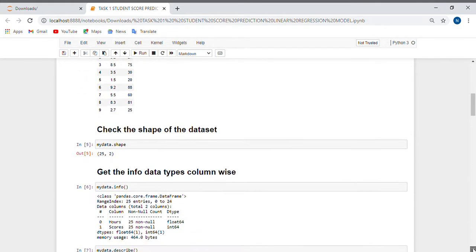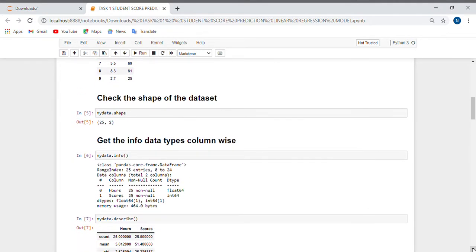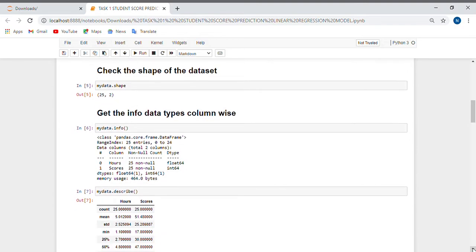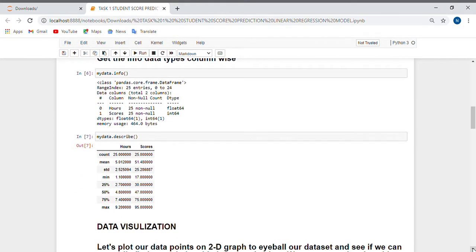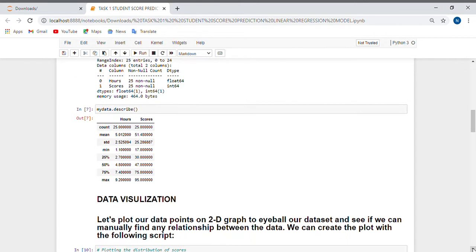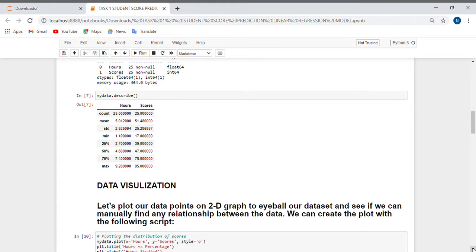We'll check the shape of the data also. There are 24 rows and 2 columns only, and we check the info of the data types also, to see whether the values are non-null or null. Here the data is almost clean, with non-null values. Then we will see the data description. For the numbers, the mean of the scores is 51%, the minimum is 17%, and the maximum is 95%.